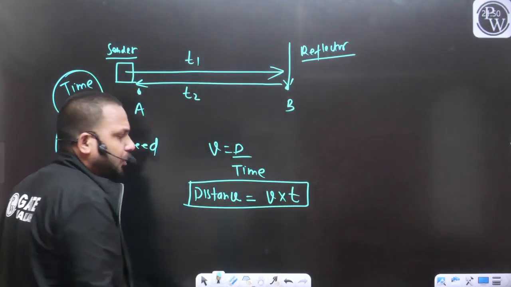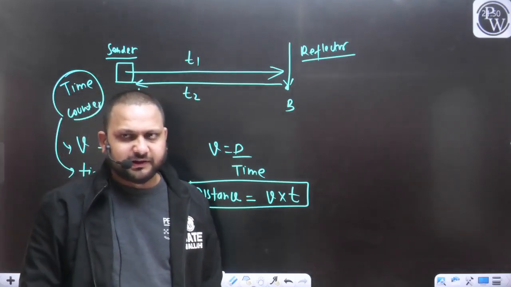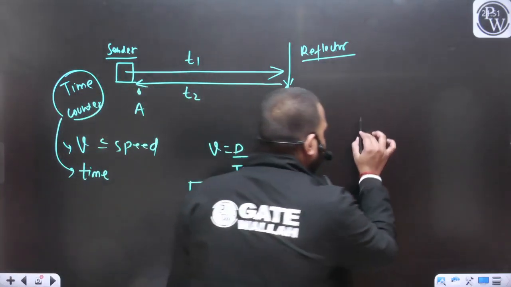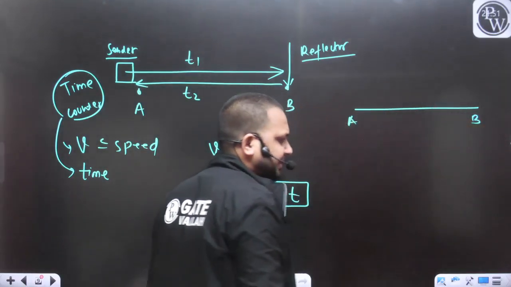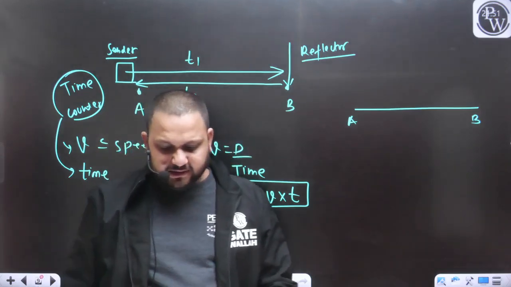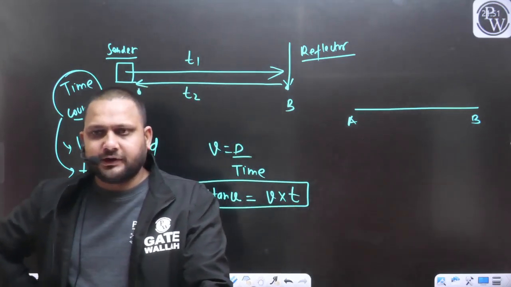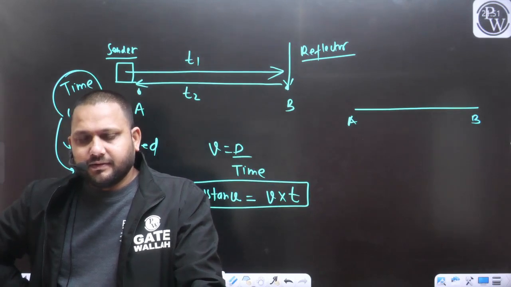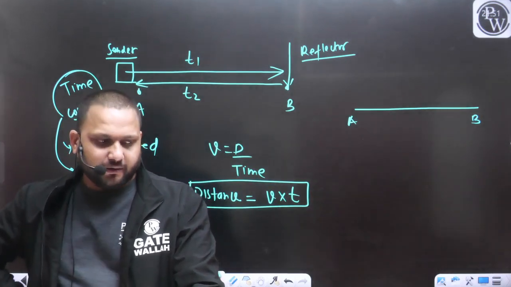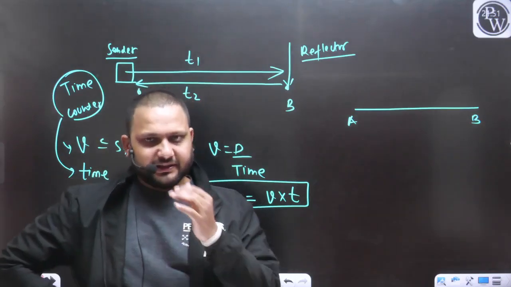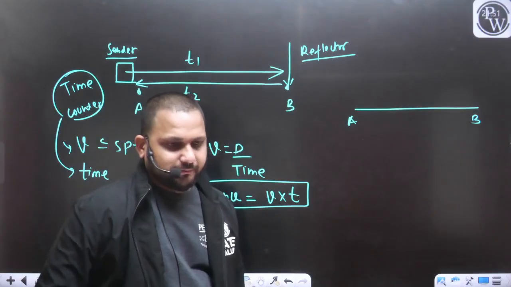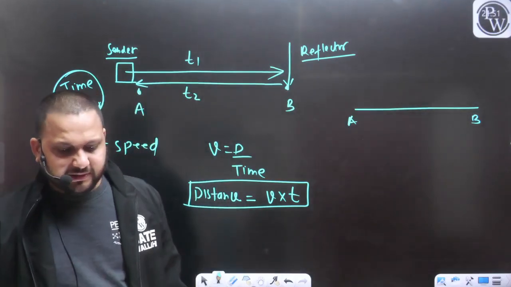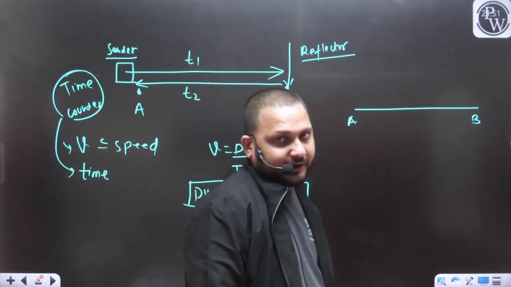So if the ground is even, if the ground is smooth like this, for example, these are the points A and B, we can easily measure the distance with the help of simple instruments like chain or tape. If there is no unevenness in the ground, we can measure this horizontal distance between the points A and B with simple instruments like chain or tape.